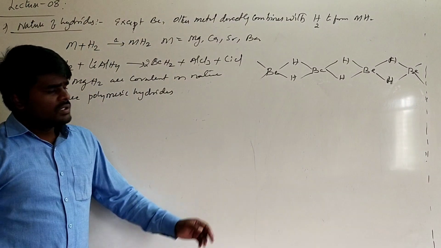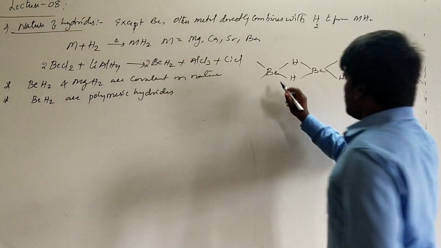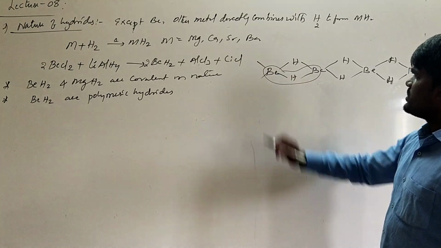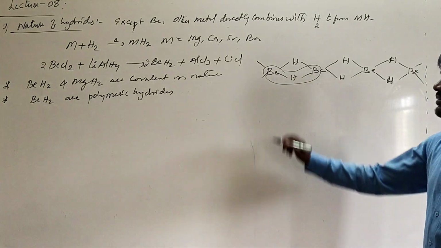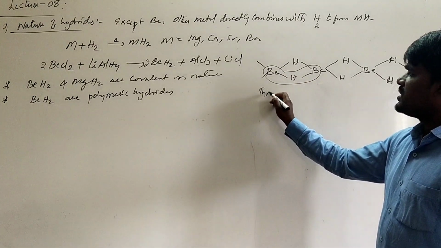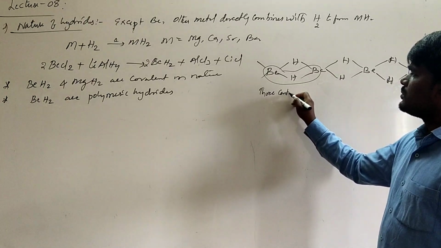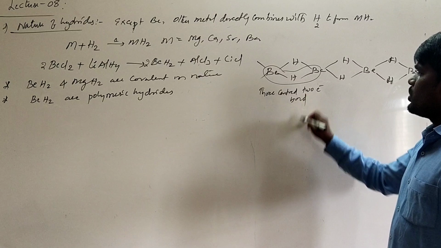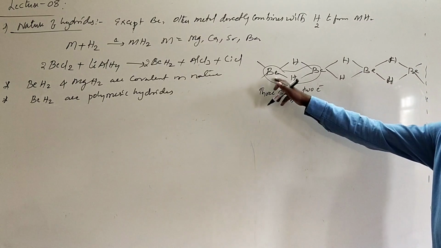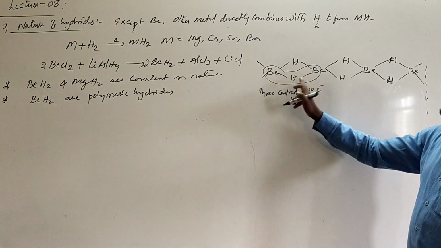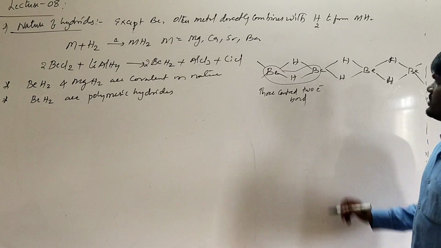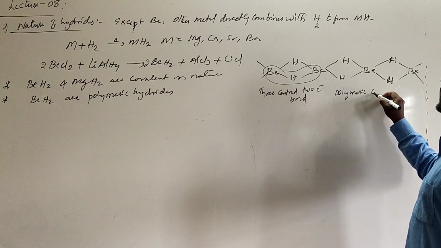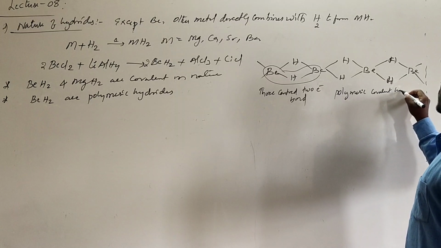Here, if you observe, there is a bond which we already studied about. This is called a 3-centered 2-electron bond, where 2 electrons are being shared between 2 beryllium atoms and 1 hydrogen atom. And this is a polymeric covalent hydride.